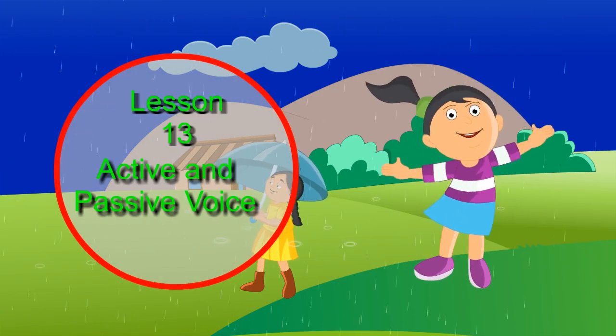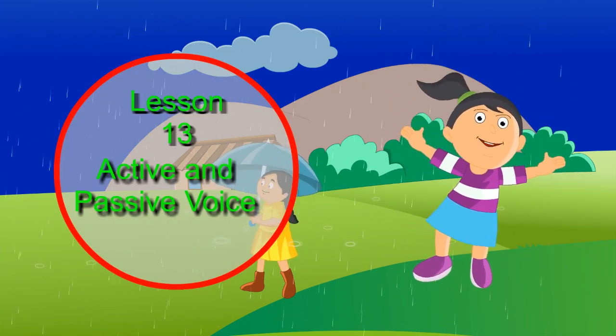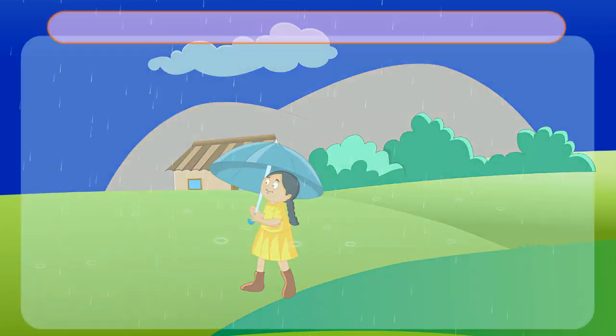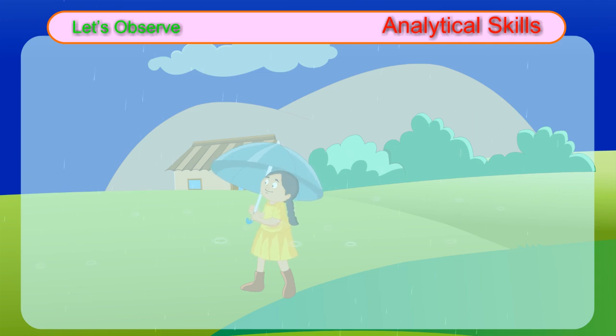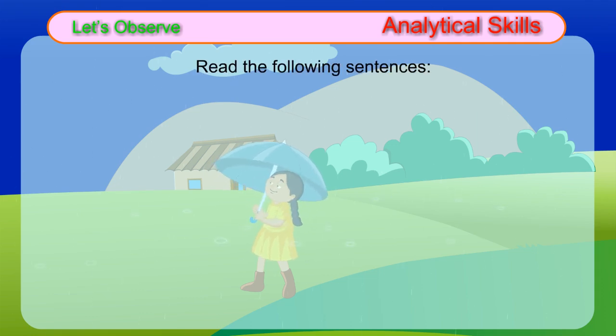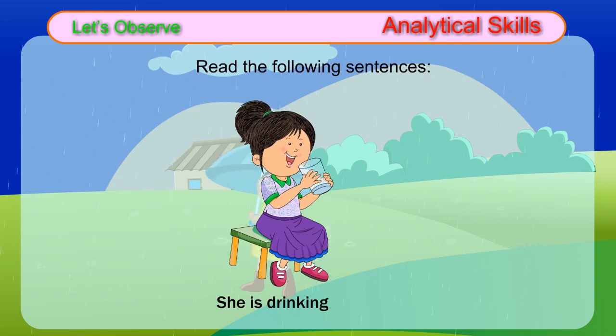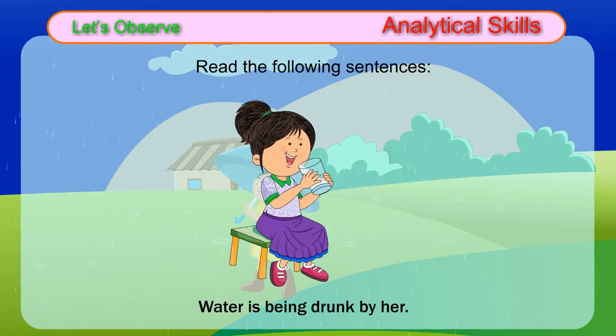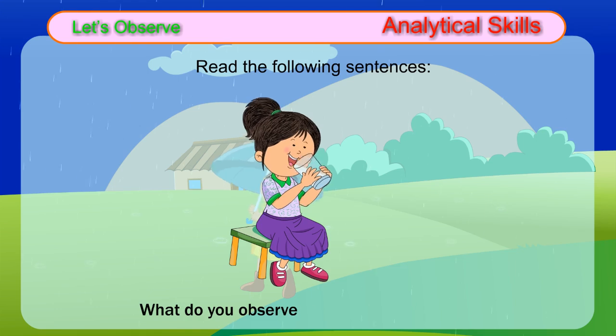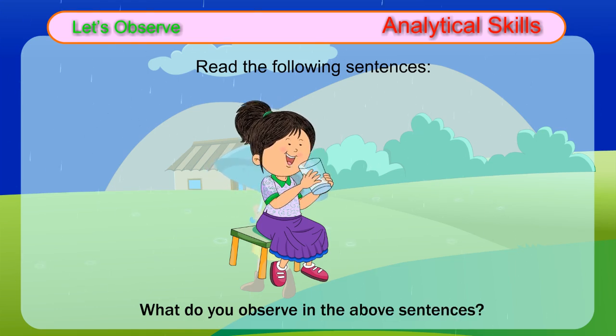Lesson 13. Active and passive voice. Let's observe analytical skills. Read the following sentences. She is drinking water. Water is being drunk by her. What do you observe in the above sentences?